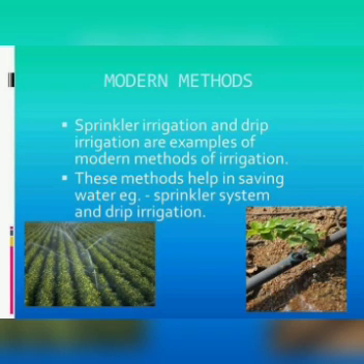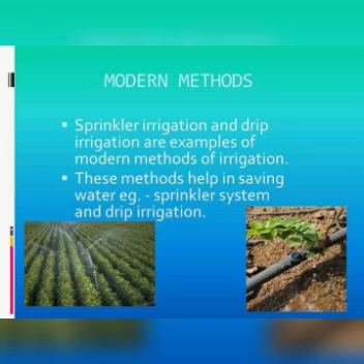Then we move to the modern methods. Often we can see sprinkler irrigation, for example in gardens, where the water is sprinkled. Another method is drip irrigation, which is a very effective method. This method helps in saving water. Here the water goes through pipes and enters the roots easily, and it saves water in a very large quantity. Drip irrigation is widely used in all places and is a major process in saving water.